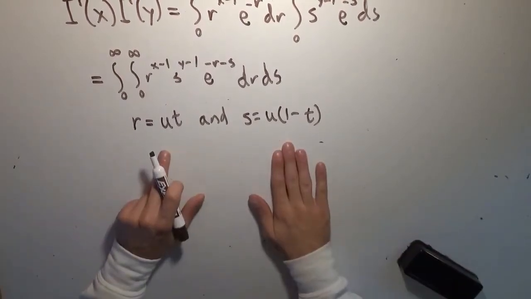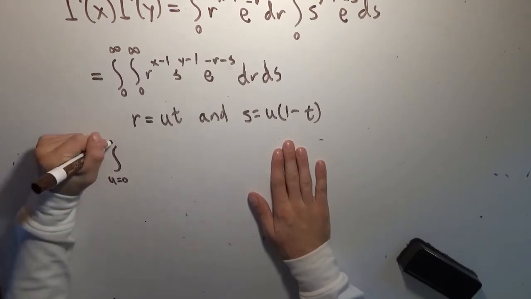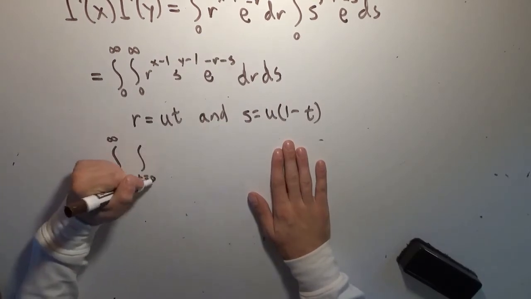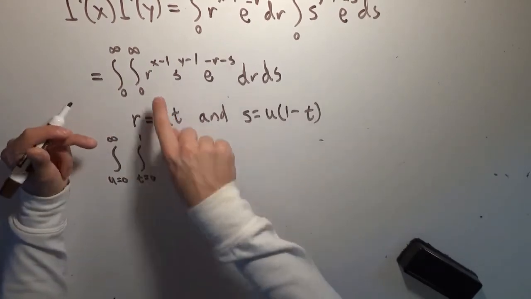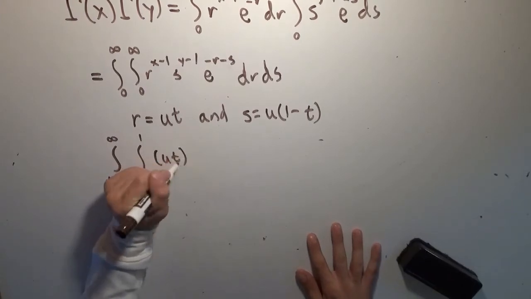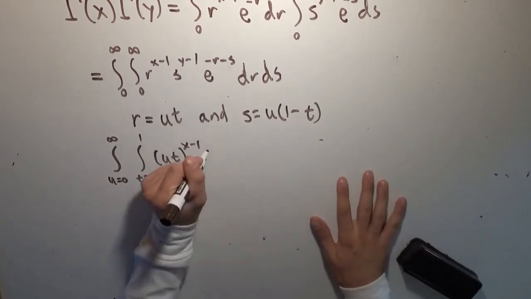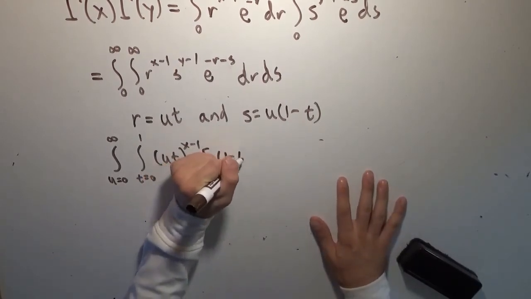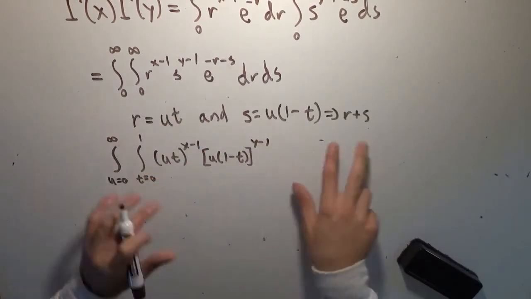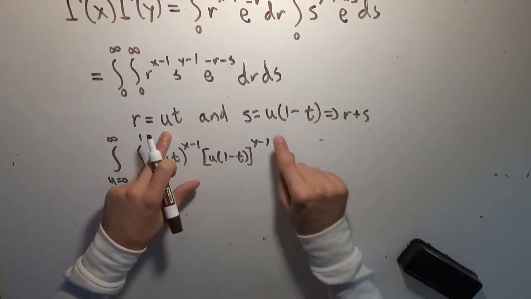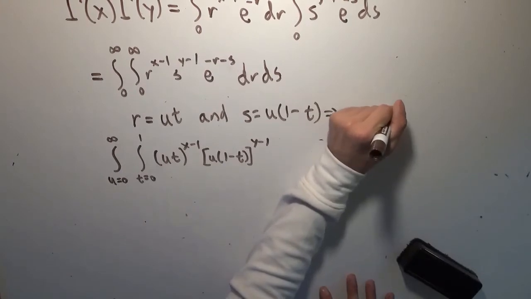And so with these substitutions, we're going to go from u equals 0 to infinity, and from t equals 0 to 1, and I'll explain that when I'm done making all of the substitutions. We're going to replace r with ut, so we have ut to the power of x minus 1. And we're going to replace s with u times 1 minus t, so we have u times 1 minus t, all to the power of y minus 1. And if we now combine r and s, so r plus s, we end up with ut plus u minus ut, which means that r plus s is equal to u, right?